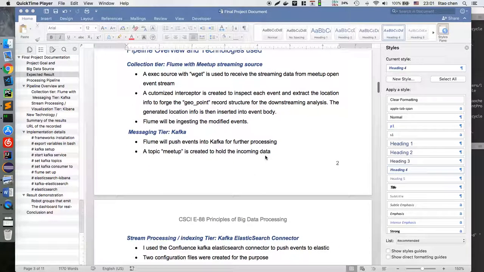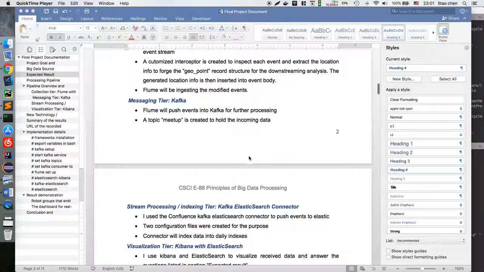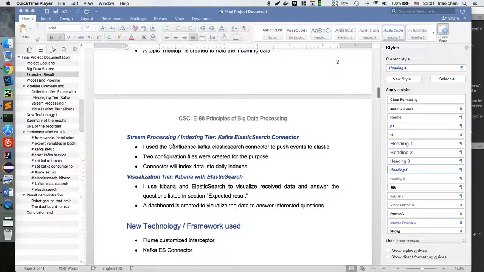For the messaging tier, we use Kafka, and we create a topic and store the messages there. For the streaming, processing, and indexing tier, we have the Kafka Elasticsearch connector. I use the Confluent Kafka Elasticsearch connector, and we need to provide the configuration files for this purpose.